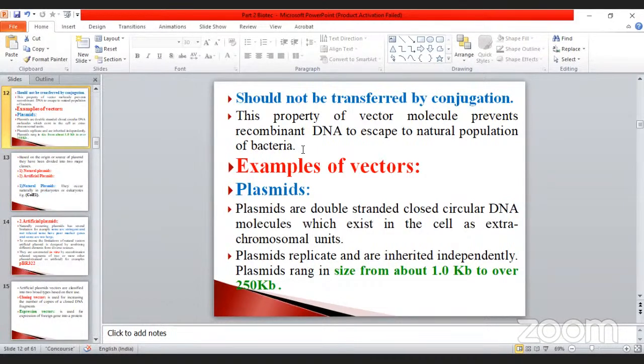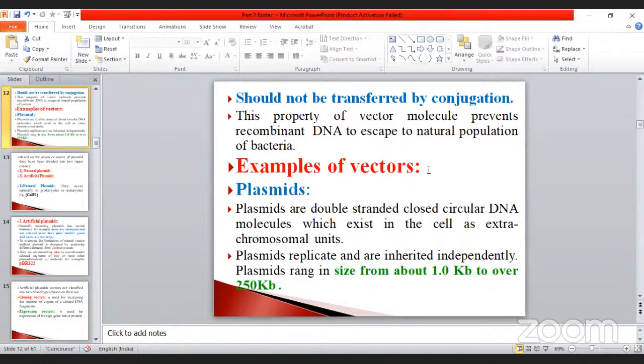The next one is very, very important, my dear students. Now we have studied vector-mediated gene transfer, what vectors are, and the general characteristic features of vectors. Then, what are the examples of vectors? This is very, very important, my dear students.